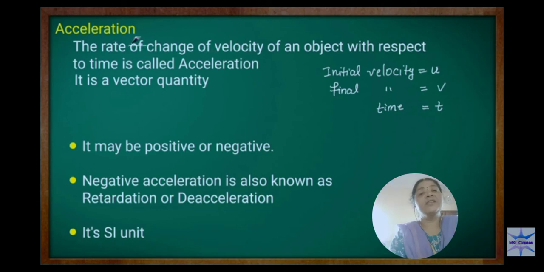Here, velocity is distance per time, displacement per time. Acceleration is the rate of change of velocity of an object with respect to time. It is a vector quantity. Why? Because velocity has direction, so acceleration also has direction.